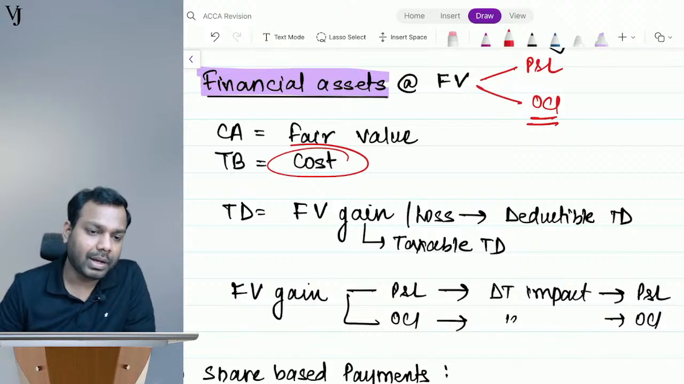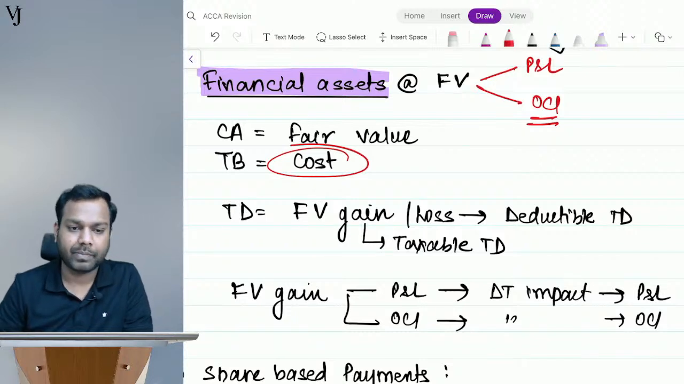In case lease liability is higher than ROU, we will recognize DTA or DTL. Yes, you can say that.